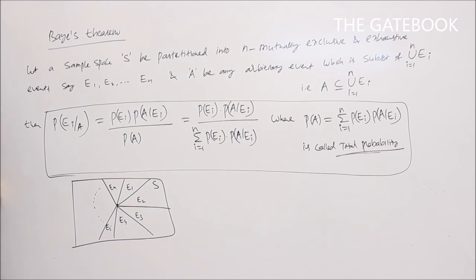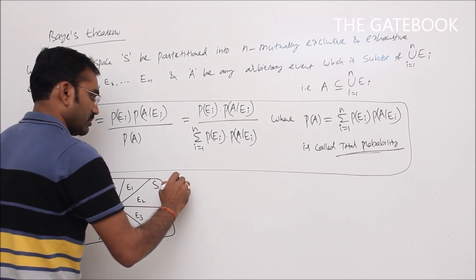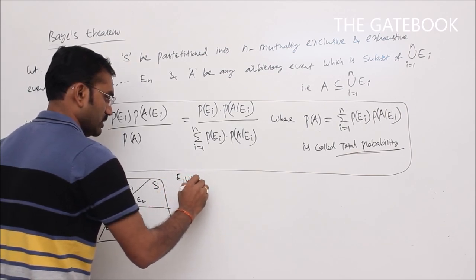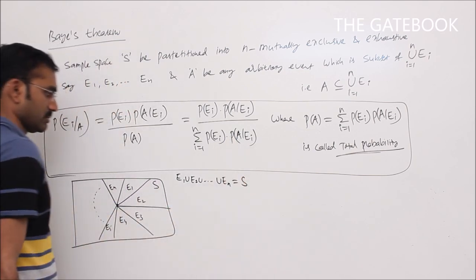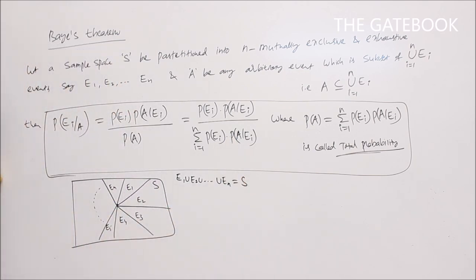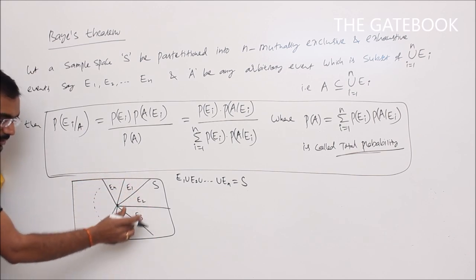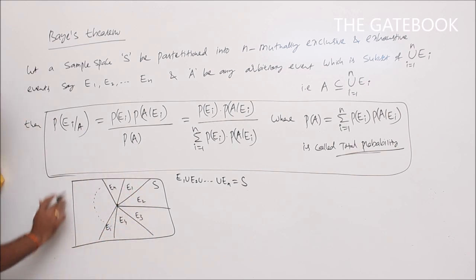And exhaustive, why are these called exhaustive here? See here, all together E1 union E2 union and so on union En will give the total sample space S. Because of this reason I can say that E1, E2 and so on En are exhaustive. And A be any arbitrary event which is a subset of union Ei.